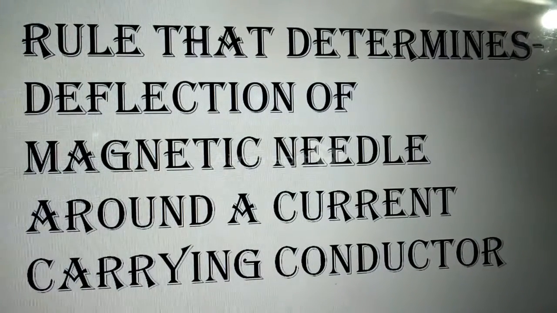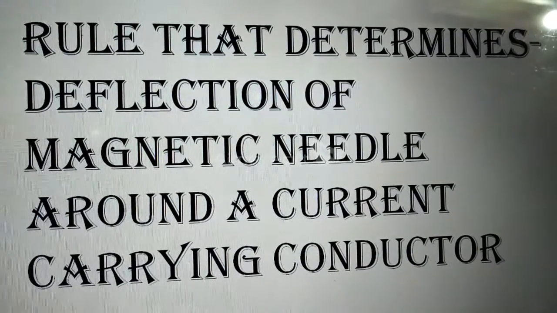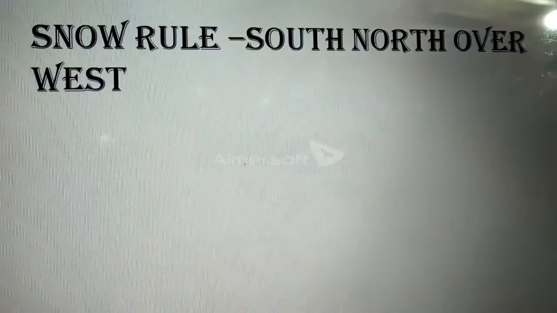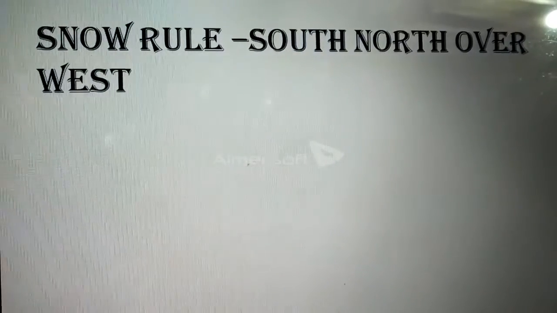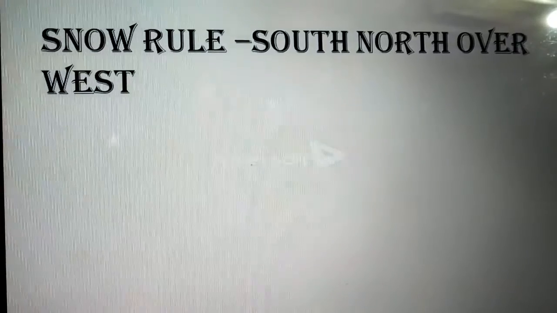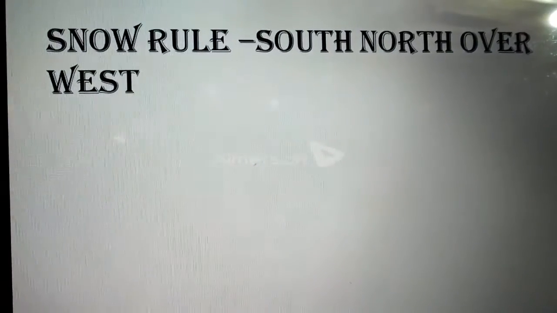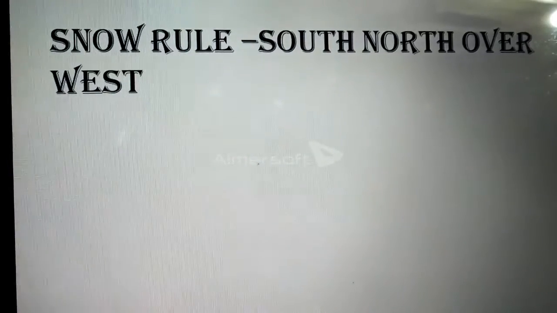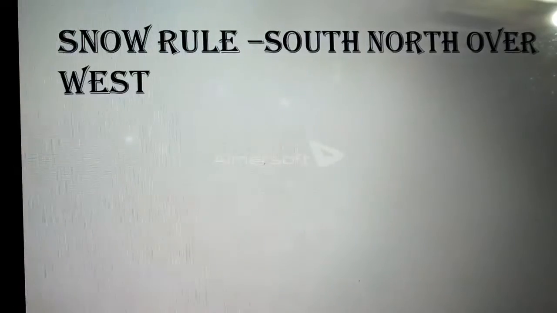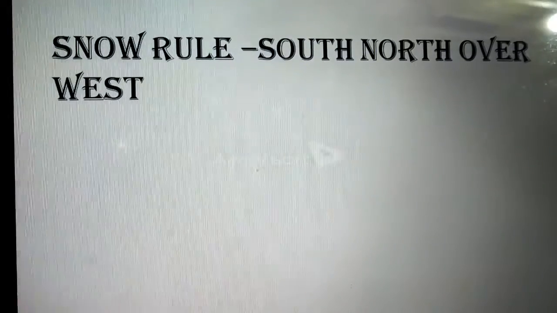Rules that determine the deflection of magnetic needle around a current carrying conductor. So first is snow rule, that is south, north over west. If you remember the word, if the current is flowing from south to north, north pole of the magnetic needle will deflect towards west. If the current is flowing from north to south, north pole of the magnetic needle will deflect towards east.